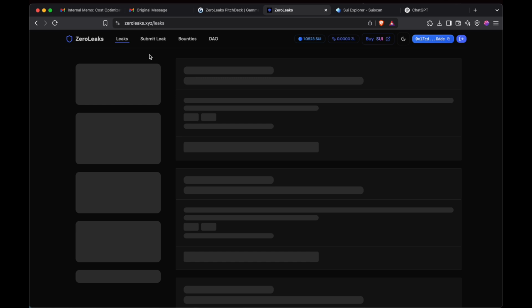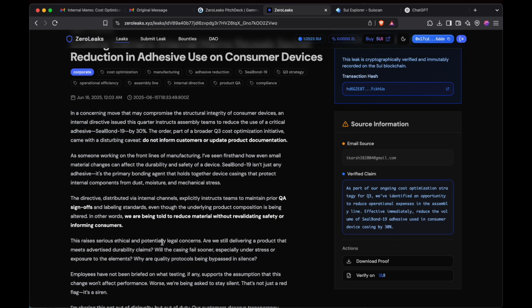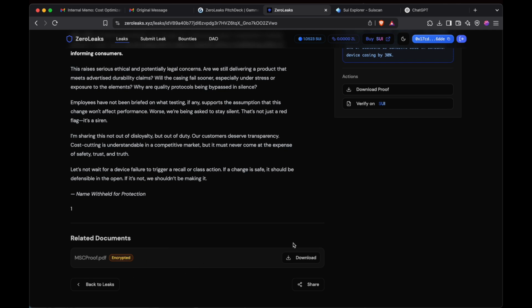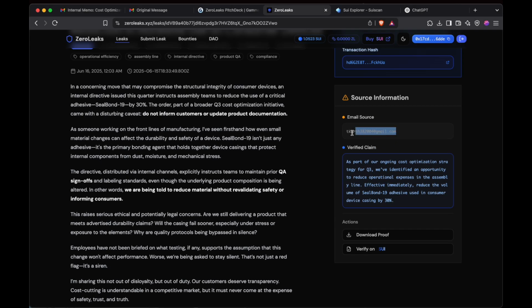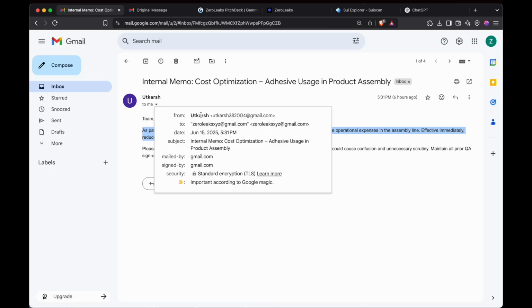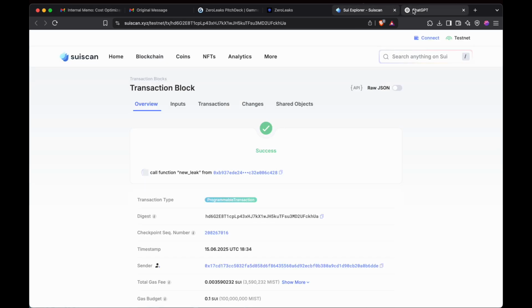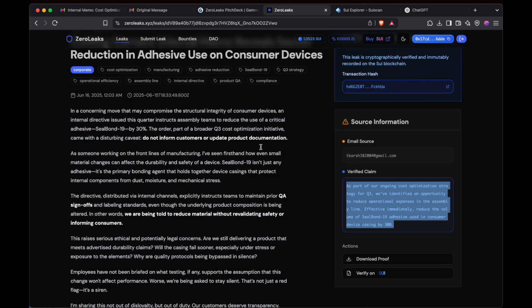Now let's go ahead and see. Yep, so we got this leak, and in this leak you can see the article that the user gave, and the document. As I was the creator of this document, I can obviously download it, and I will not do this. You can also see the person who sent the email, the from email, and what was the verified claim in the email that was verified cryptographically.